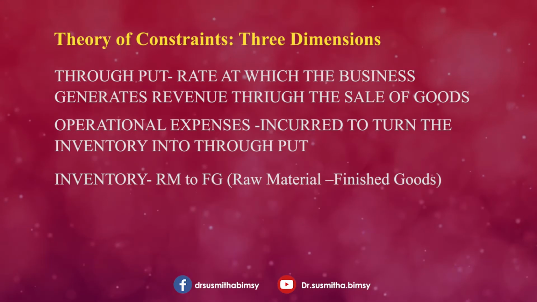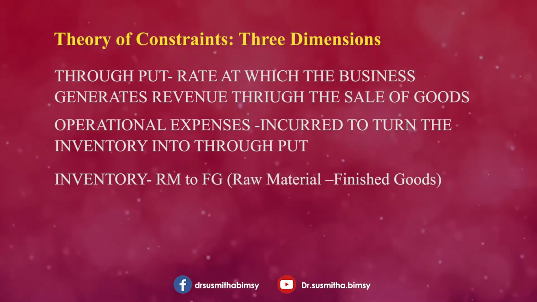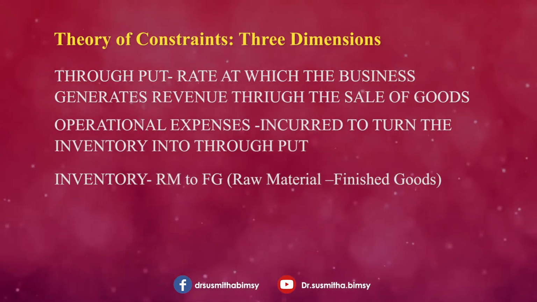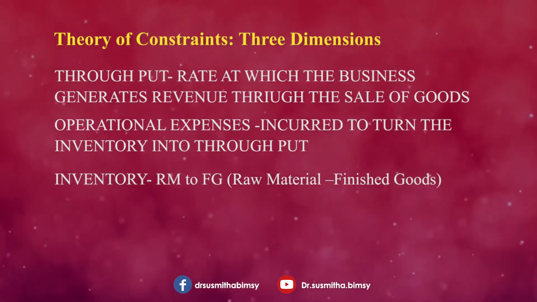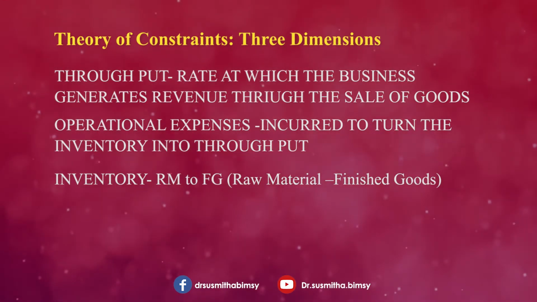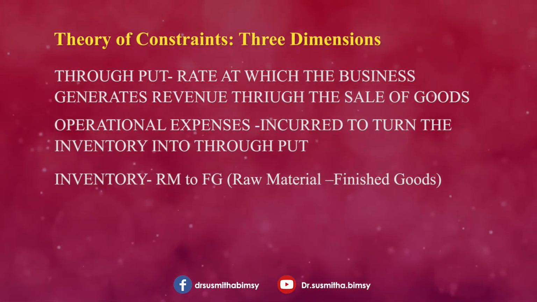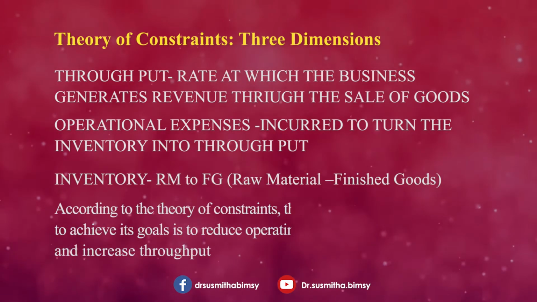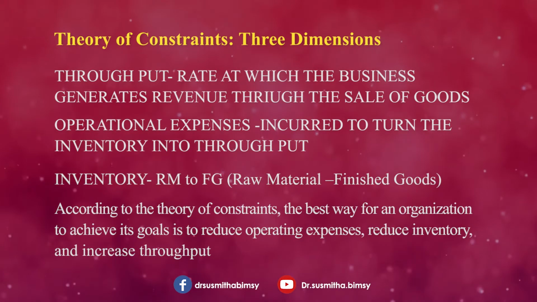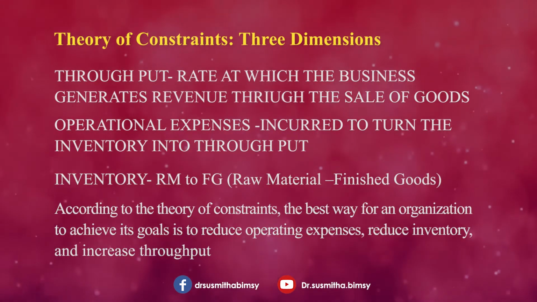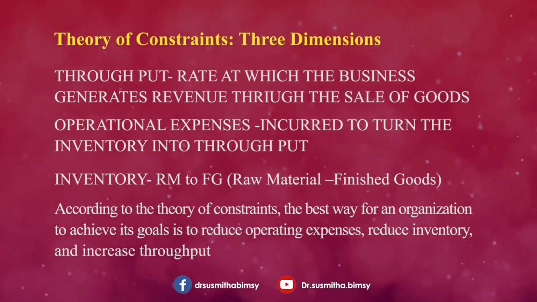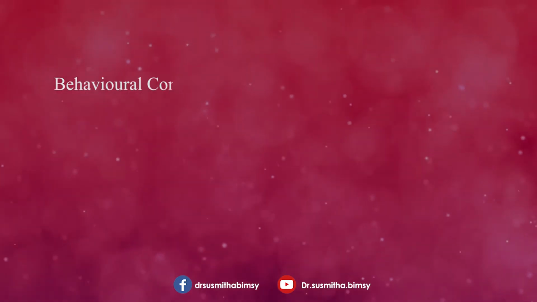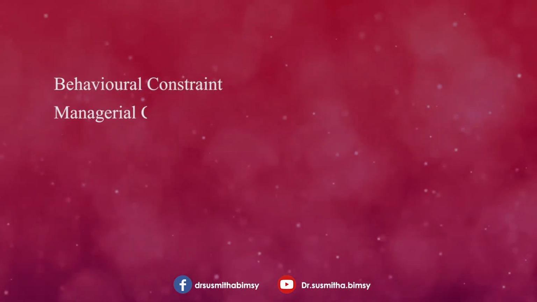To turn an investment into profit, an entrepreneur must build a plant. That is his operational expense, okay? And he has to buy the raw material, that is inventory, and find a willing buyer for the products, that is throughput, okay? And one of the 3 constraints will be the limiting factor at any time. The essence of TOC says the best way for an organization to achieve its goal is to reduce operating expenses, reduce inventory, and increase throughput.